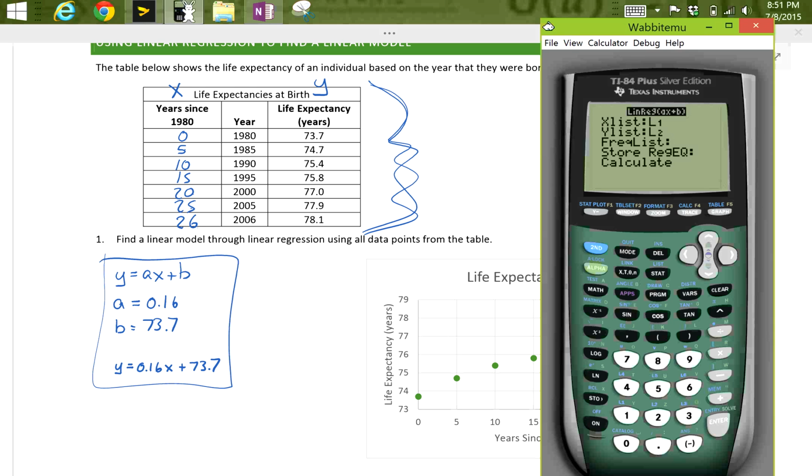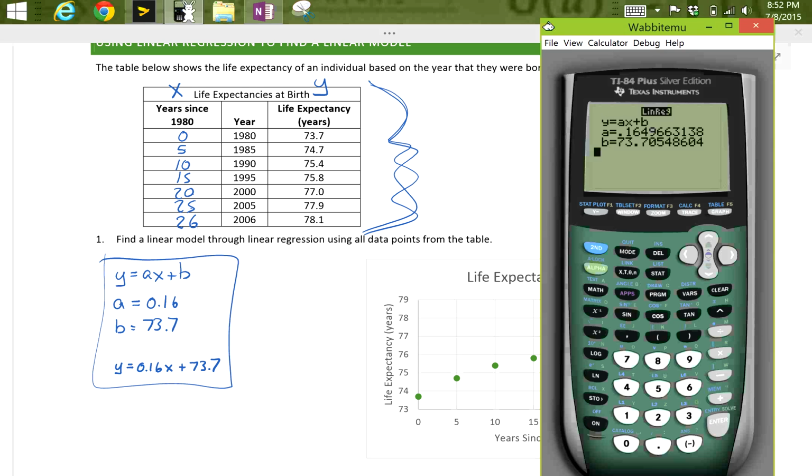Those of you with an older TI-83 won't see this screen. You're just going to see y equals ax plus b, or LinReg y equals ax plus b. Hit Enter again. Those of you that have this screen show up, scroll down to Calculate and hit Enter again. This is the output we end up with. You'll see that it's y equals ax plus b. This looks a lot like y equals mx plus b. The calculator just uses a instead of m. It's the same exact thing.